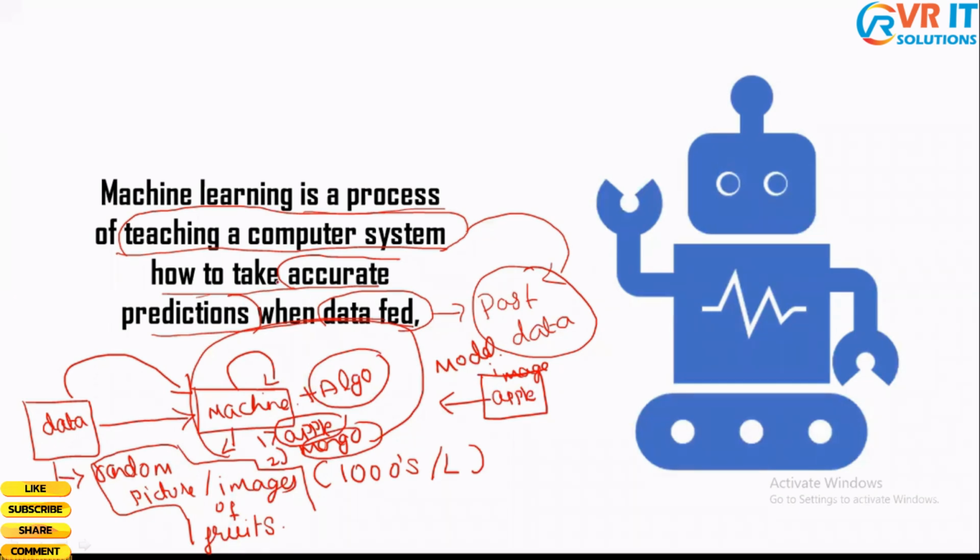Now let us try to understand where machine learning is used. So I'll take an example. Let's say my client X comes to me and asks me to build a model that can predict house price.